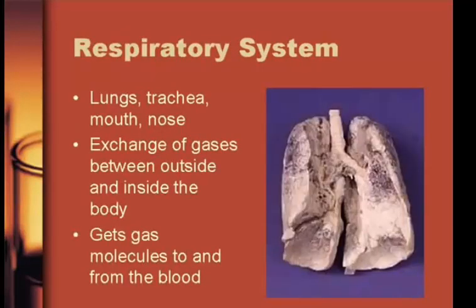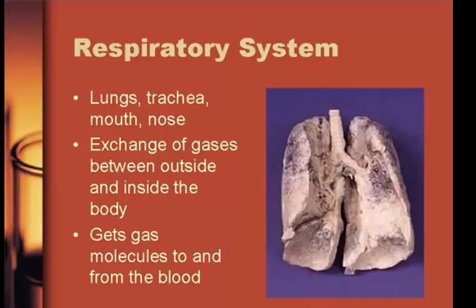The respiratory system consists of the lungs, trachea, mouth, nose, among other structures. And these are responsible for the exchange of gases between the outside and the inside of the body. Of course, you want to get oxygen into your body, and carbon dioxide, a gaseous waste, out of your body.